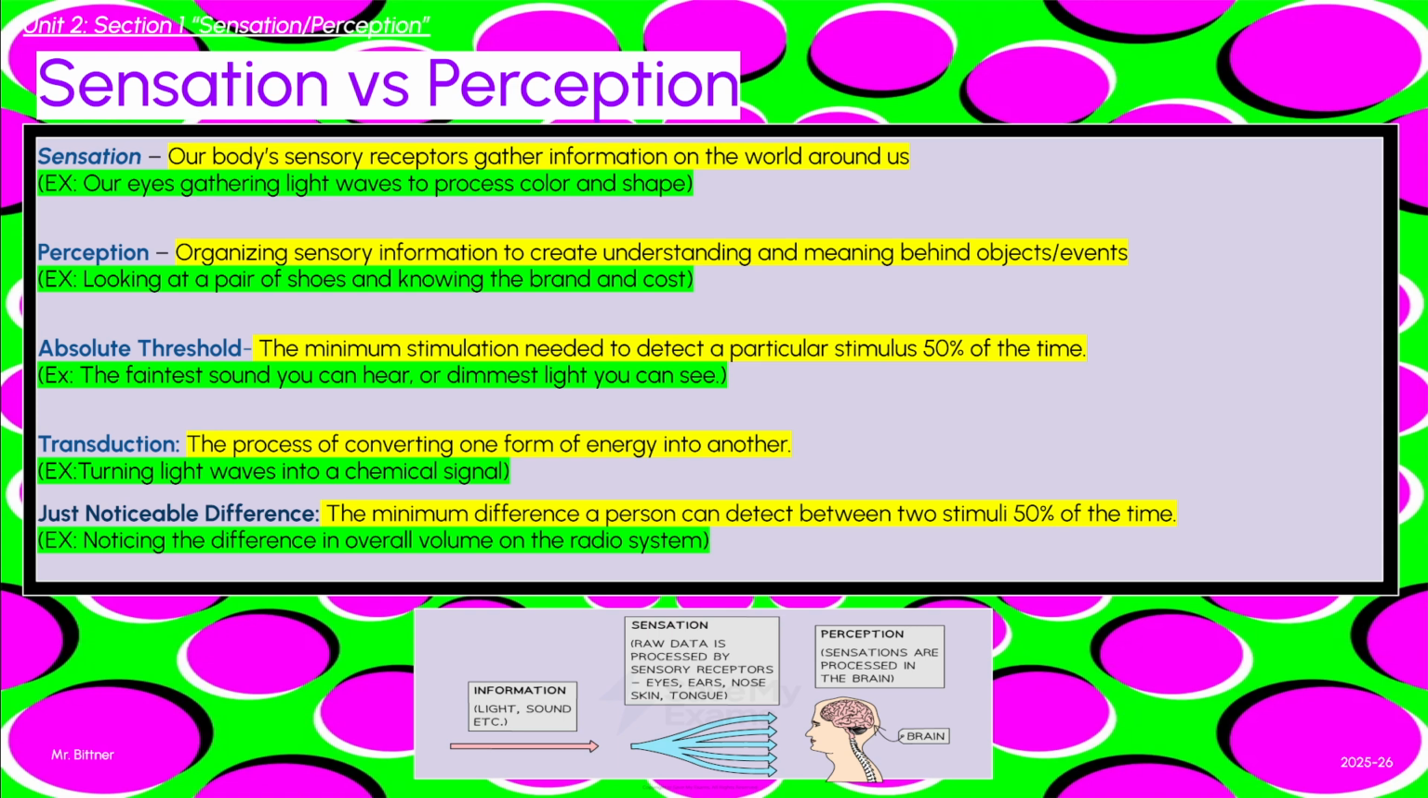Now we have just noticeable difference. This is similar to absolute threshold, but this one is specifically the bare minimum amount of change that is needed for you to detect a change between two stimuli 50% of the time. What that means is if we're turning the volume up on the radio from 55 to 56, we're probably not going to notice that change. Maybe it takes up to 59, about a couple notches on the volume, for us to actually notice, oh, this song is louder. That is the second that we notice a difference in volume. That's our just noticeable difference. It could be trying to change the brightness on a light bulb by each small little change until we actually notice, oh, that light is brighter.